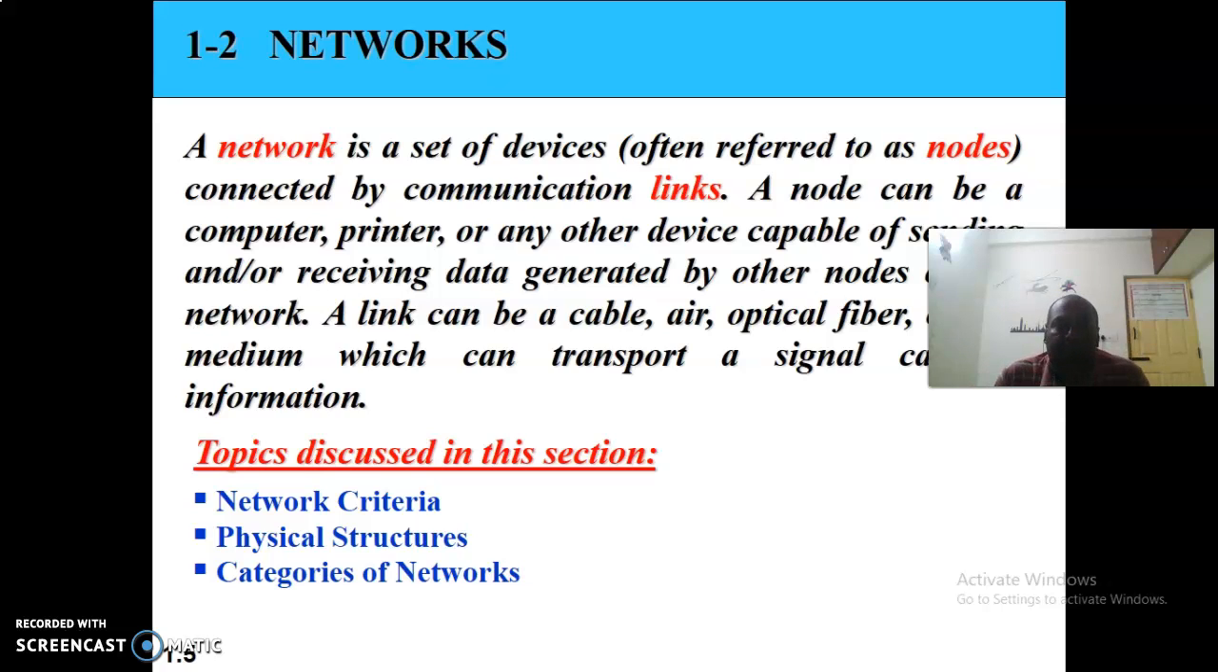Then there is another thing we want to understand: what is meant by a link. A link is nothing but a physical medium through which our data is transmitted or exchanged between the two nodes which I am going to connect. When it comes to a link or a medium, there are three examples I can give. One is a cable, the second is air, and the third is an optical fiber. Clear?